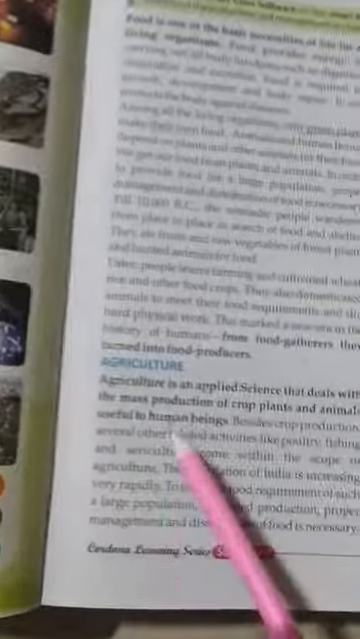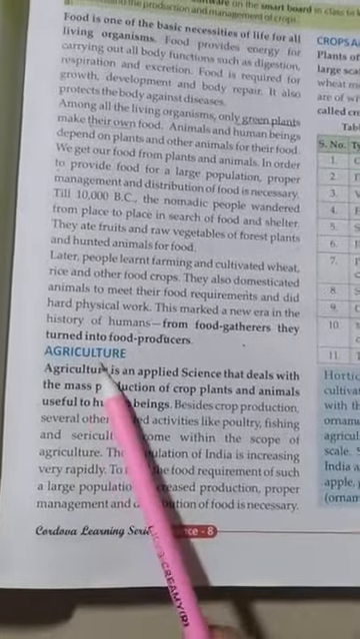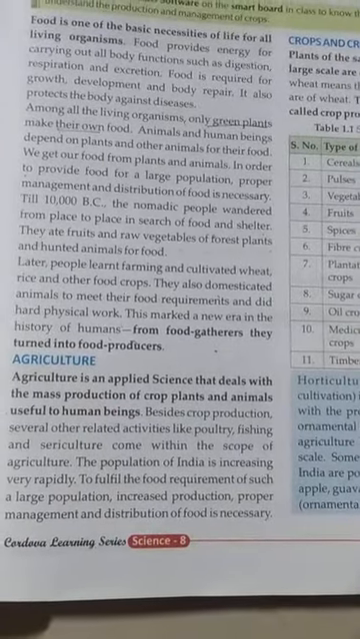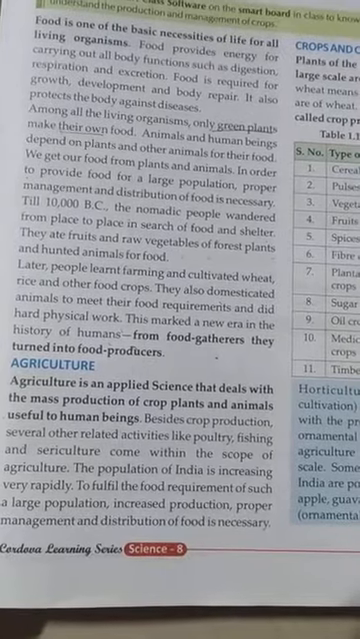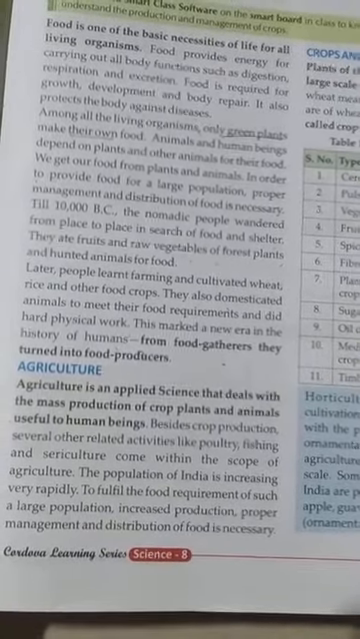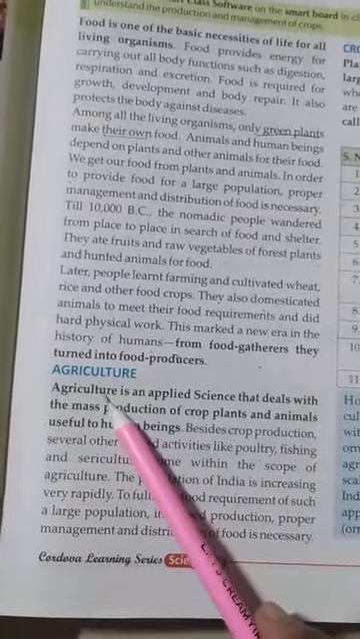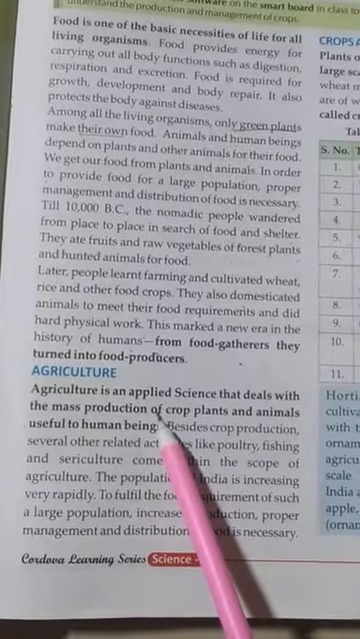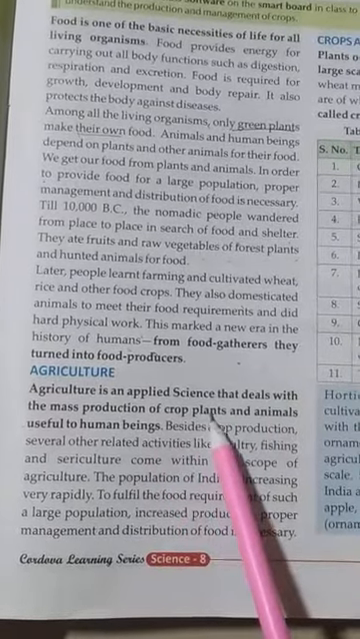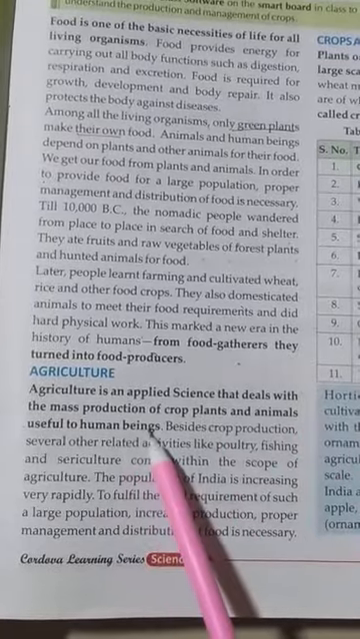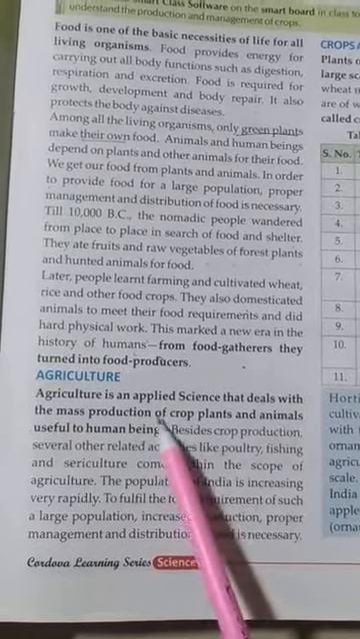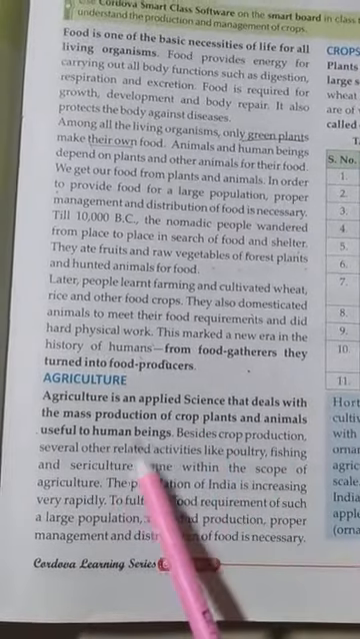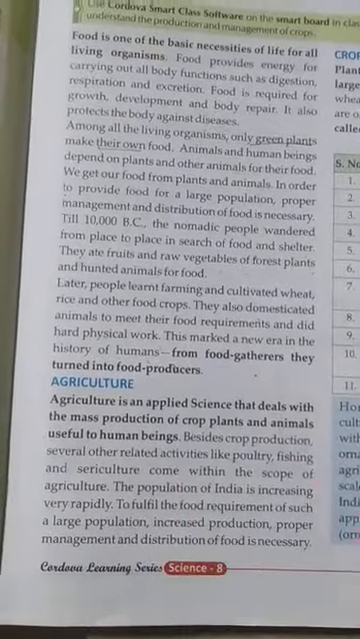Now our topic starts from agriculture. What is agriculture? Agriculture is nothing but the science from which we grow our crops, and from the crops we get food. This science is known as agriculture. So we will read now. Agriculture is the applied science that deals with the mass production of crops, plants and animals useful for human beings. From this science we know